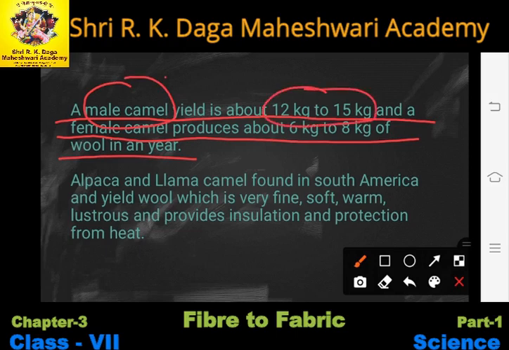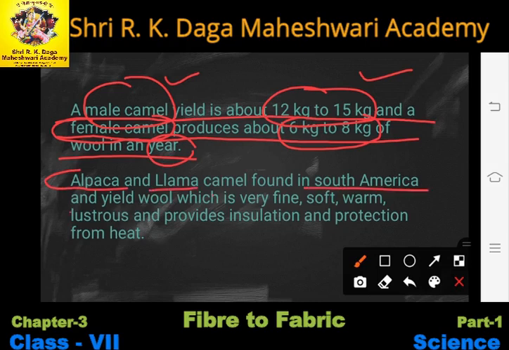Okay, the male camels, how much wool do they produce in a year? 12 to 15 kgs, while the female camels can produce 6 to 8 kg of wool in a year.